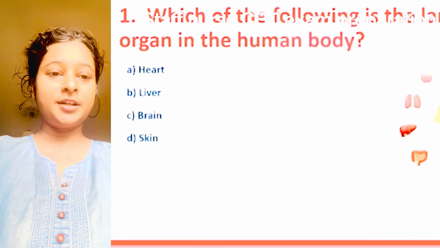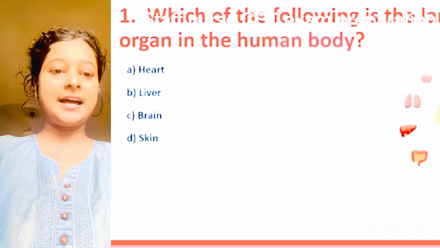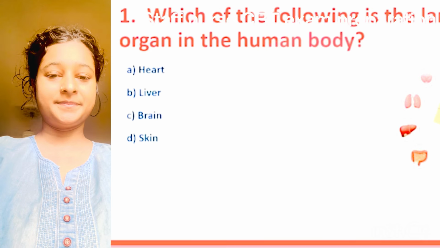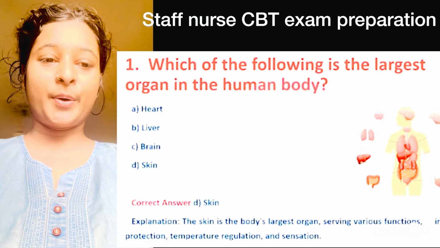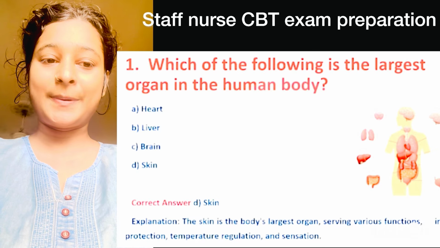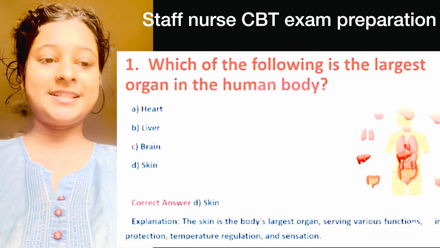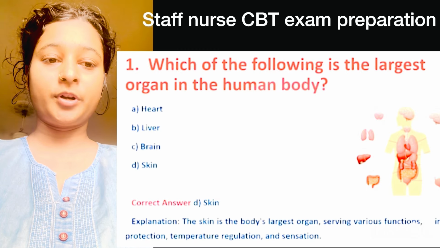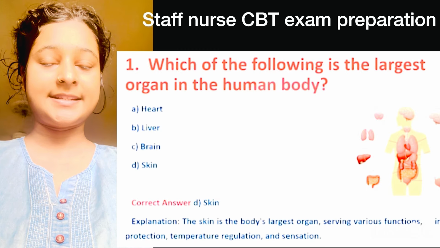Number 1 question. Which of the following is the largest organ in the human body? Here right option is option D, skin. Explanation. The skin is the body's largest organ, serving various functions including protection, temperature regulation and sensation.